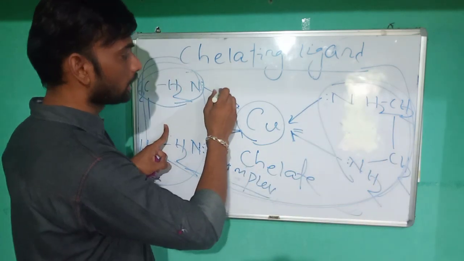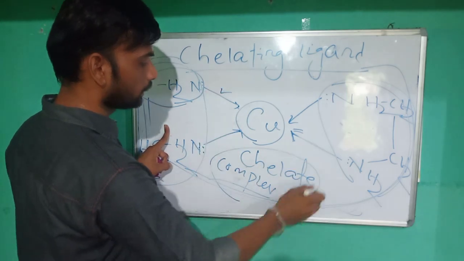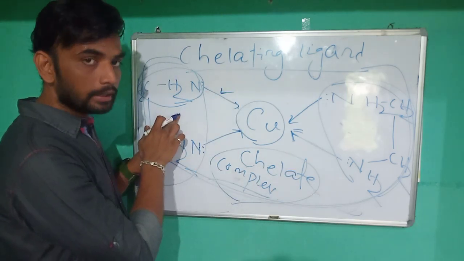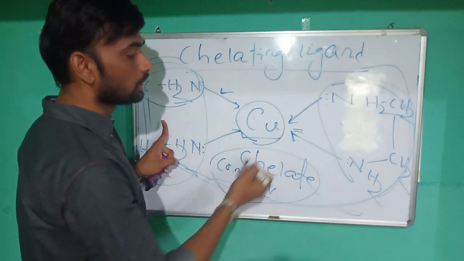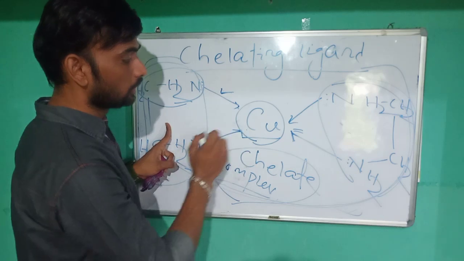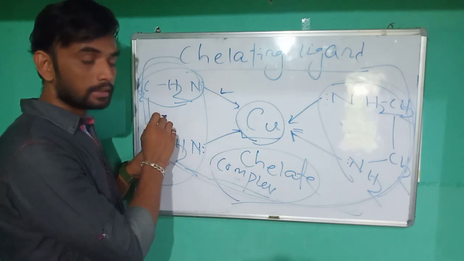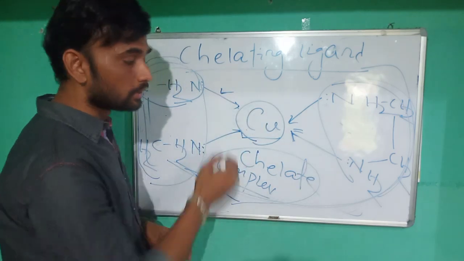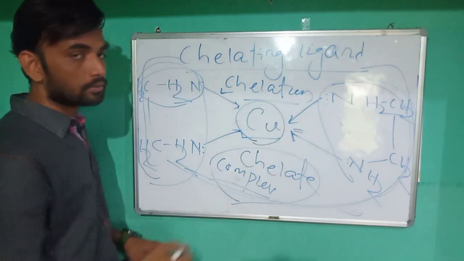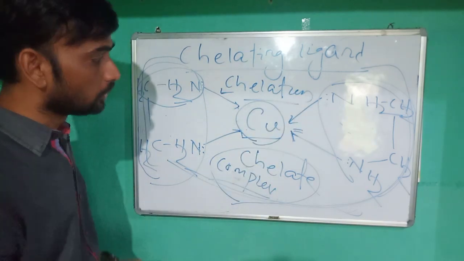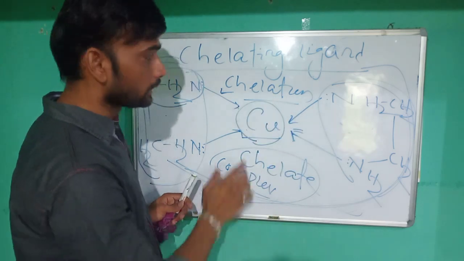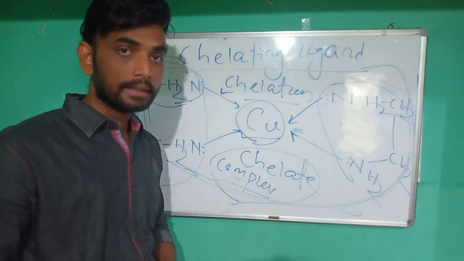That ring type of structure is known as a chelate complex, and the bidentate or polydentate ligands which are capable of donating electrons are known as chelating ligands, and the complete process is known as chelation. So I have told you three words: chelation, chelate complex, and chelating ligands.